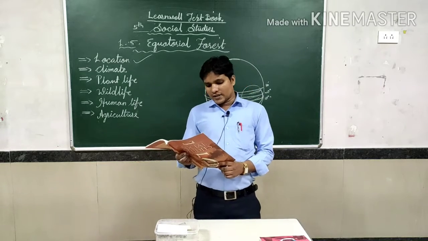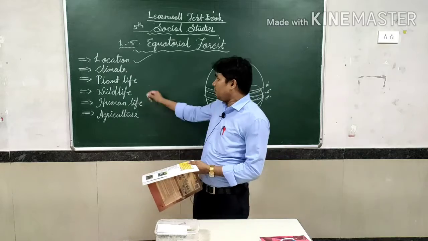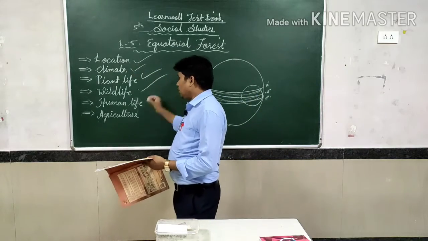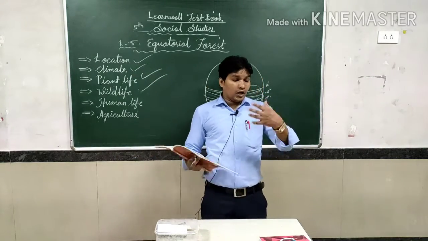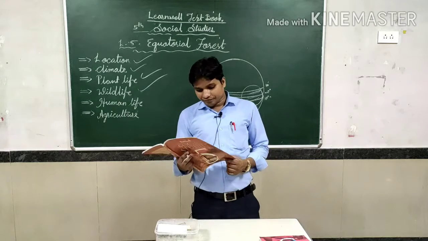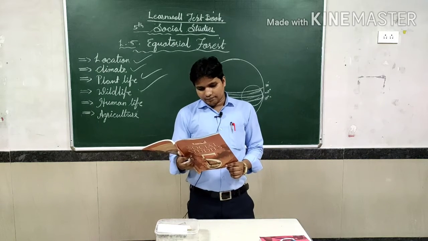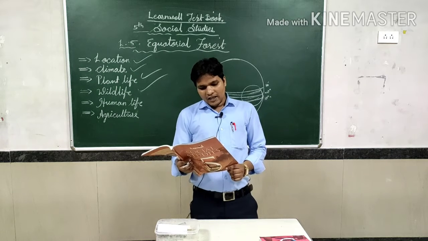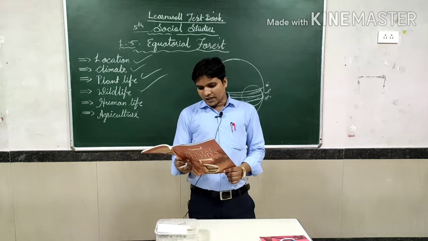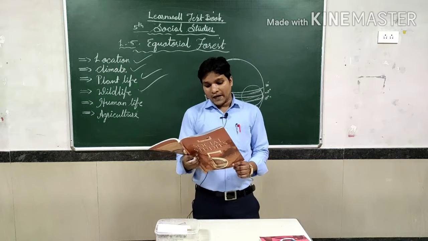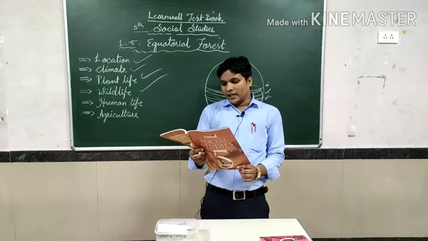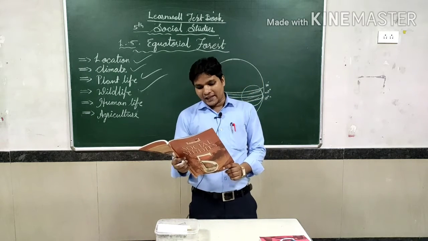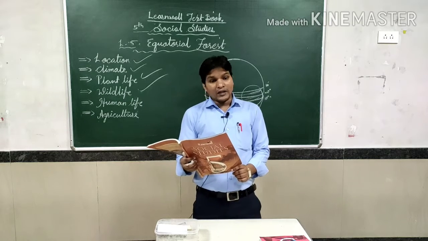Now I'm going to discuss the wildlife of the regions. Animal life in equatorial regions is found in abundance. There is an immense variety of insects, for example butterflies, mosquitoes, spiders, etc. Animals like gorillas, chimpanzees, wild pigs and okapis are found in these regions.